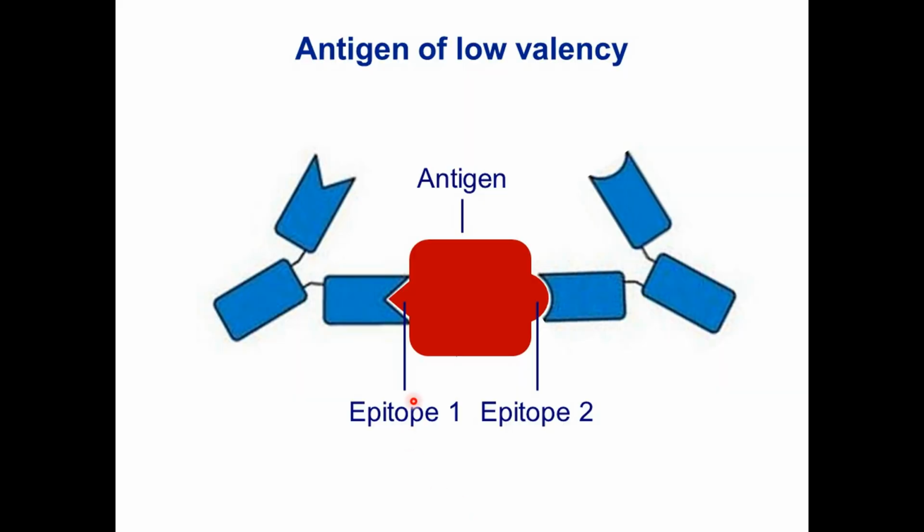So we have an antigen of low valency here. This is one epitope, this is the second epitope. So only two epitopes.